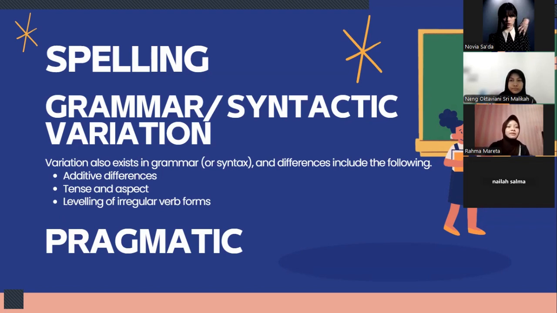Last one is pragmatics. It is also important to point out differences in pragmatics, which involves how language is used and conventions on how to behave. For example, greetings. In some Asian countries, people may greet you by asking, "Have you eaten?" And also, nonverbal communication varies, such as Indians signal yes by nodding their head sideways, which is often mistaken for a no elsewhere. I think that's it.